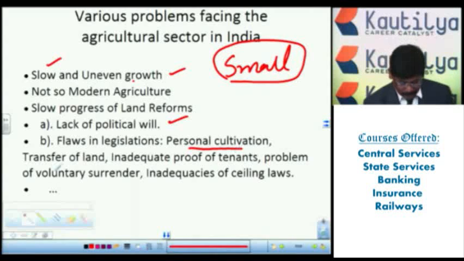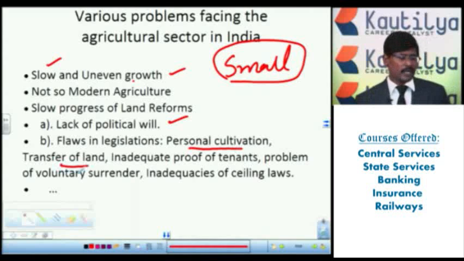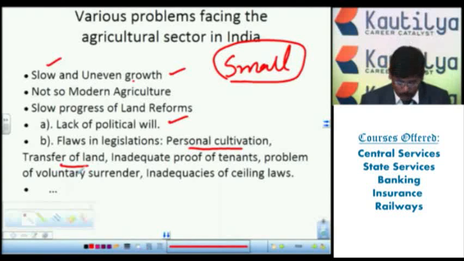The next one, transfer of land. According to the Indian condition, there are ceiling reforms. According to ceiling reforms, the landlords should not hold the maximum number of acres of land under their control. It should be distributed to those people who don't have agricultural land. But the distribution is not going on in a proper way. Next one, inadequate proof of tenants. Once they started the tenant system, they don't have proper proof or agreement of how many years you are taking as a tenant.